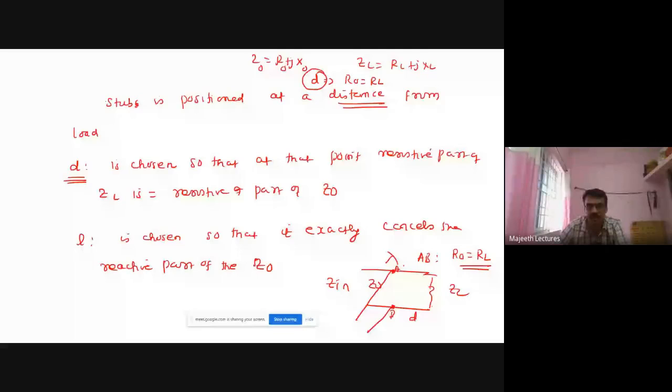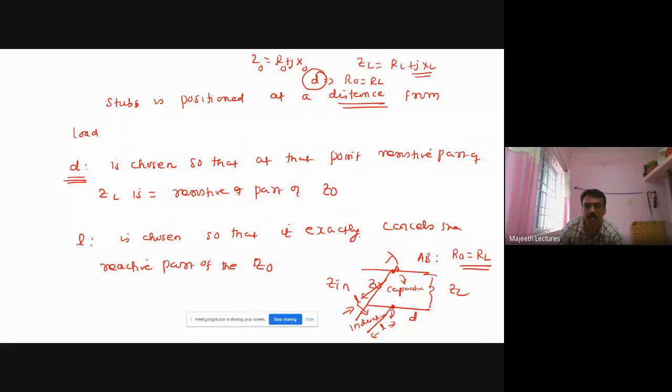What is the length? This is the length of the stub. So the length of the stub is chosen such that the reactive part exactly cancels the reactive part. So you see, at this point, if the characteristic impedance here is capacitive, then the stub should have inductive reactance.